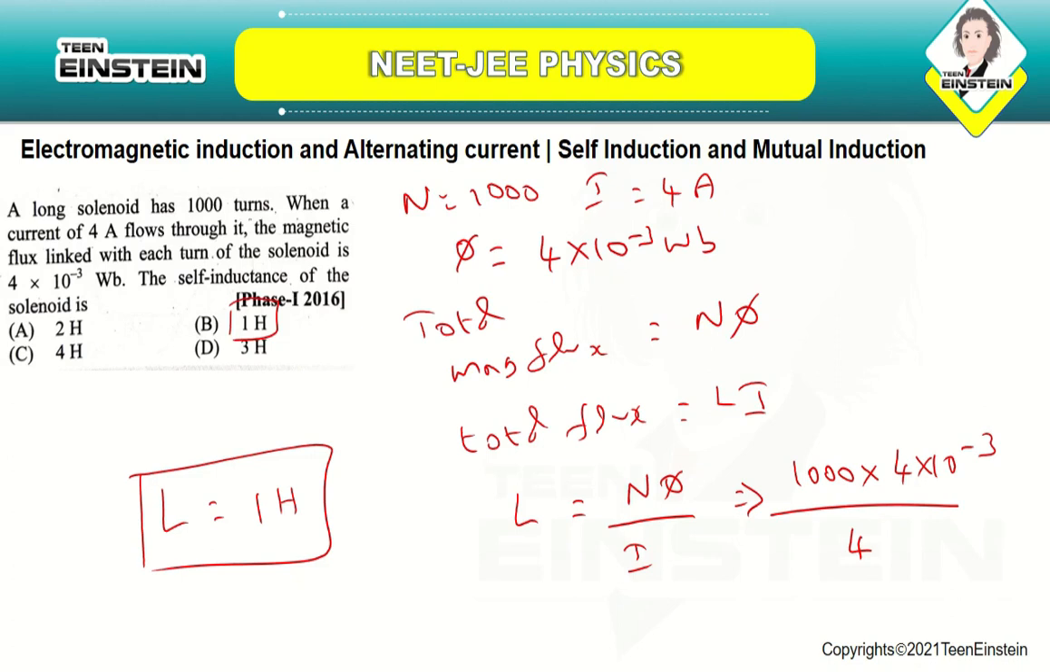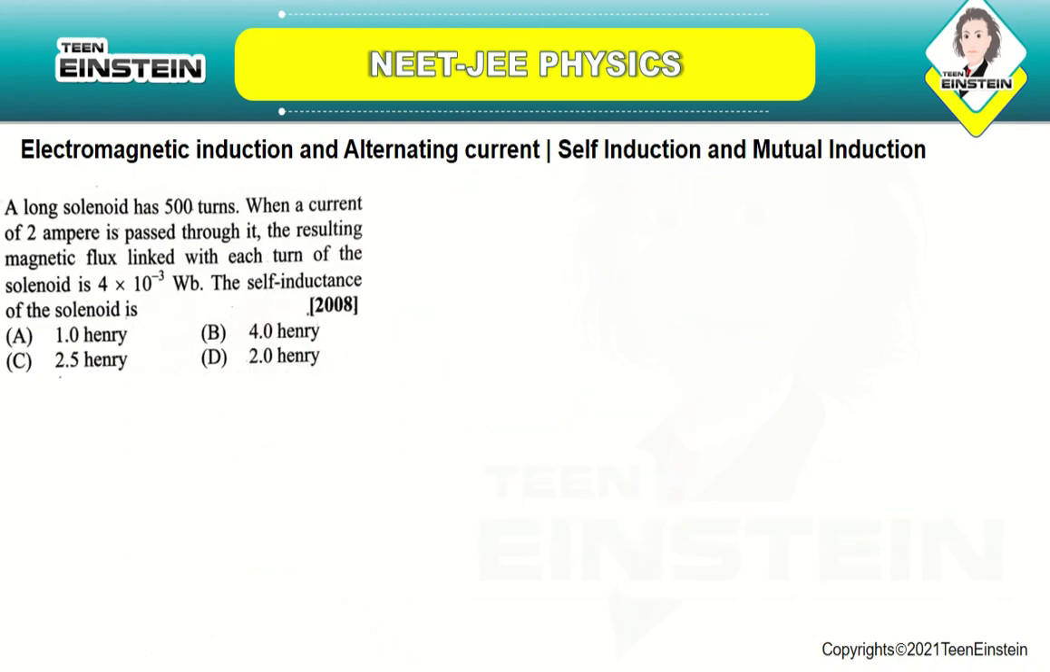You are going to find out the total magnetic flux linked with the solenoid, which is equal to N into phi. And we know that self induction is the ratio of the total magnetic flux linked with the solenoid to the current passing through it. So you are just substituting the current value and you will be getting it as N phi by I. You are just substituting and you will be getting the L value as 1 Henry. Okay. Let us now move on to the next question.